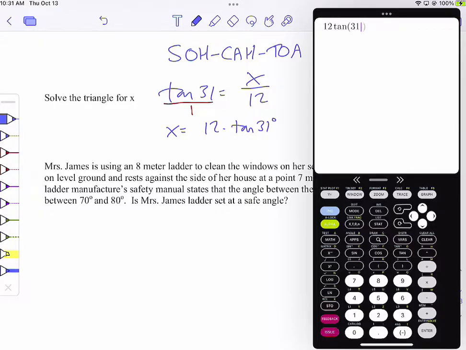Before I hit enter, what do I need to make sure I have? Degree mode. It's in degree mode. I wouldn't use the degree symbol. I wouldn't trust the calculator. I would put it in degree mode. If it doesn't say how many decimal places, do 2 decimal places. I get, oh my gosh, I wrote a degree symbol. Okay, I was saying degrees and I wrote a degree symbol. That's not degrees. It's 7.21 is the length of that side.